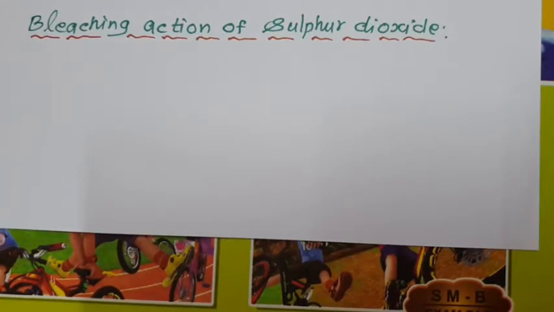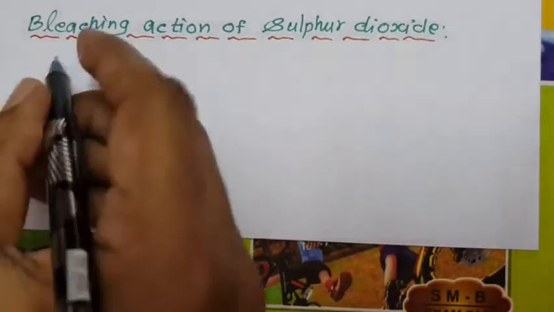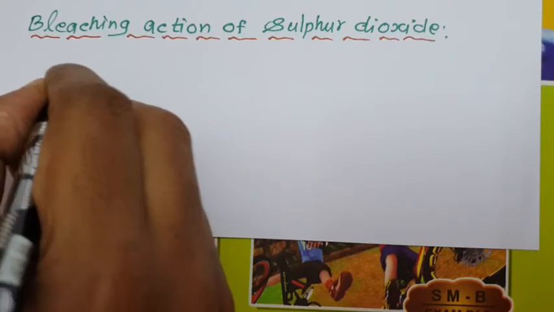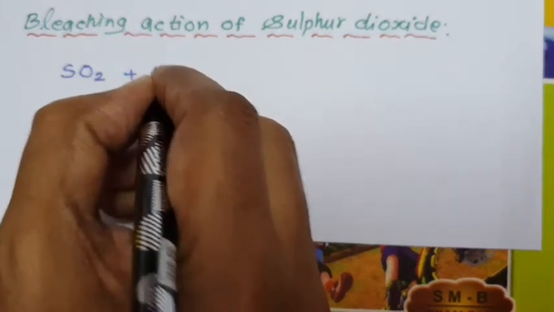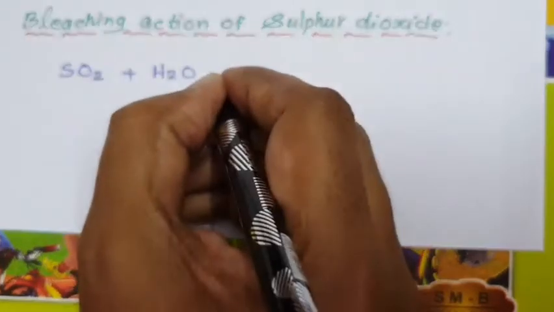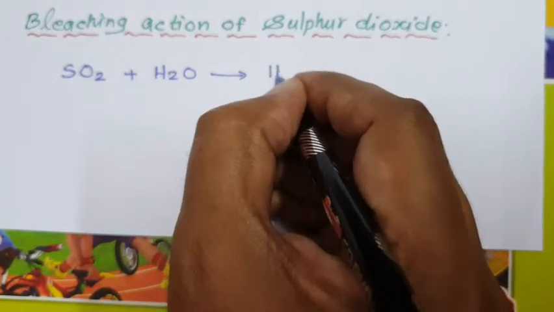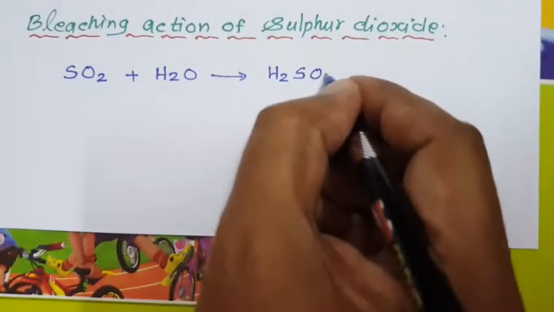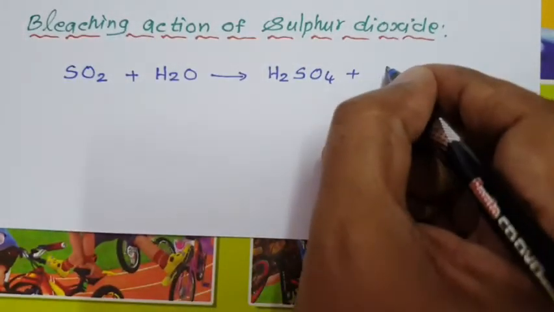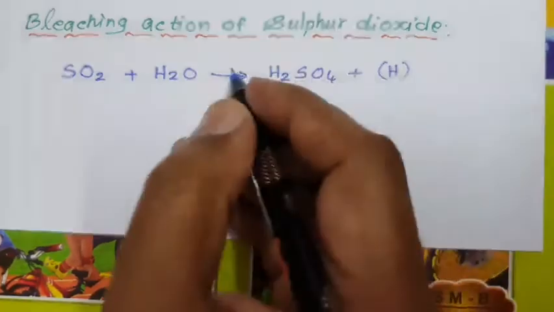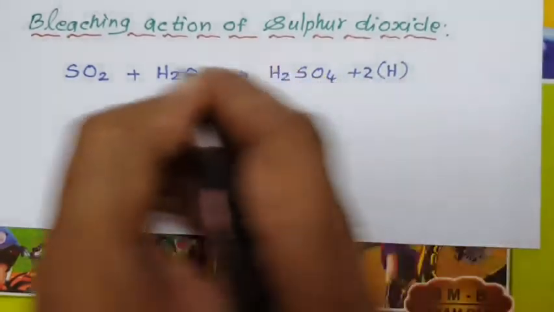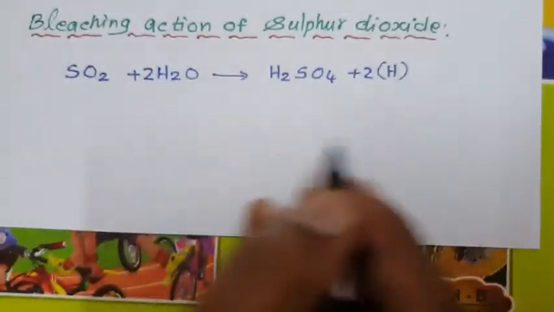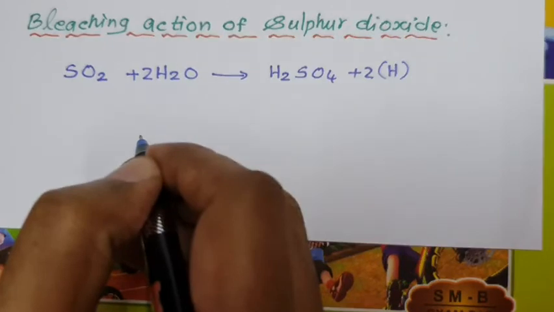Bleaching action of sulfur dioxide. In presence of water, SO2, a gaseous substance, when dissolved in water, H2O, produces nascent hydrogen. An acidic oxide dissolved in water gives an acid, H2SO4, along with the production of nascent hydrogen. How many nascent hydrogen? 2 nascent hydrogen, so 4 hydrogens. Others are balanced.